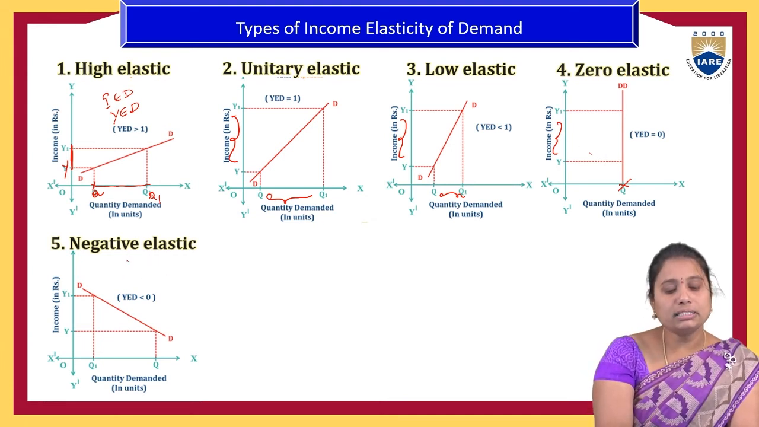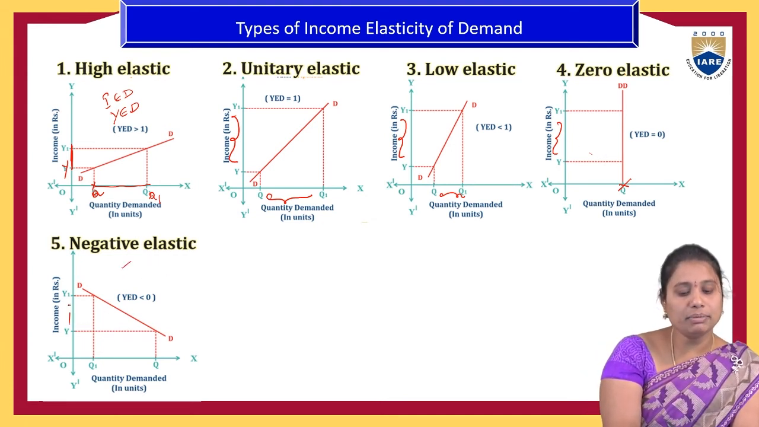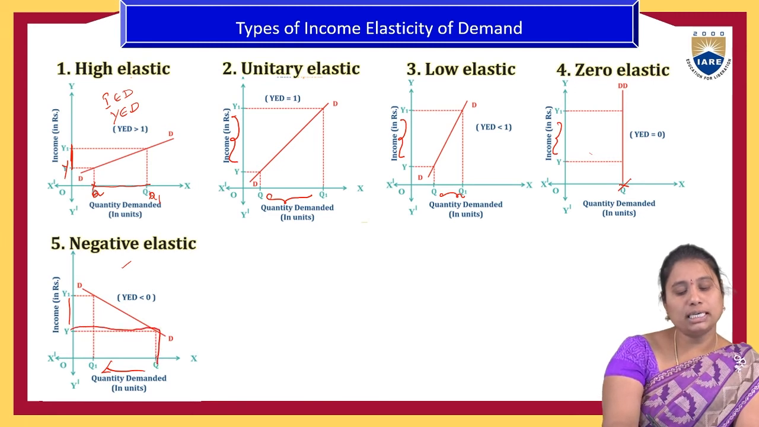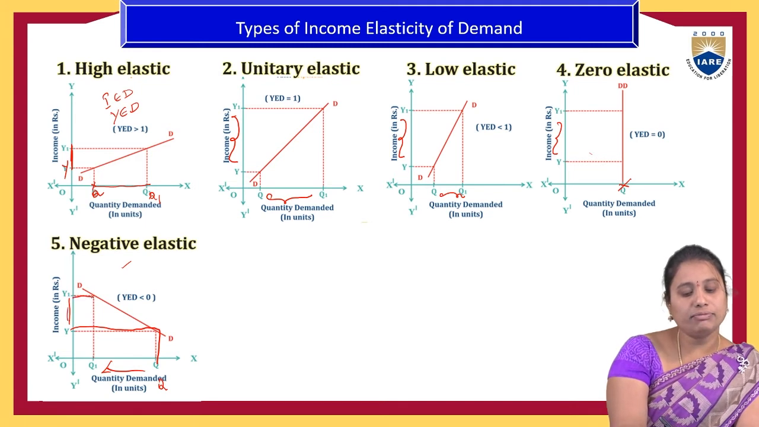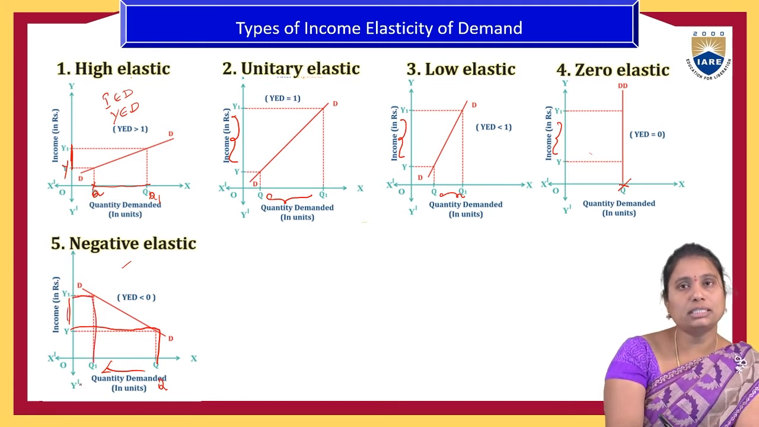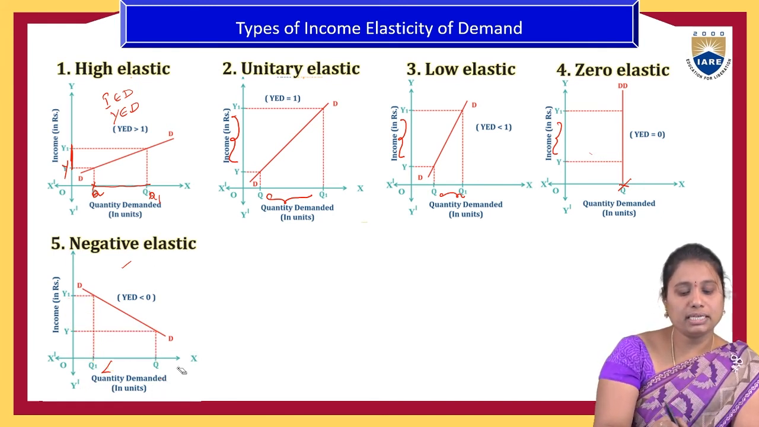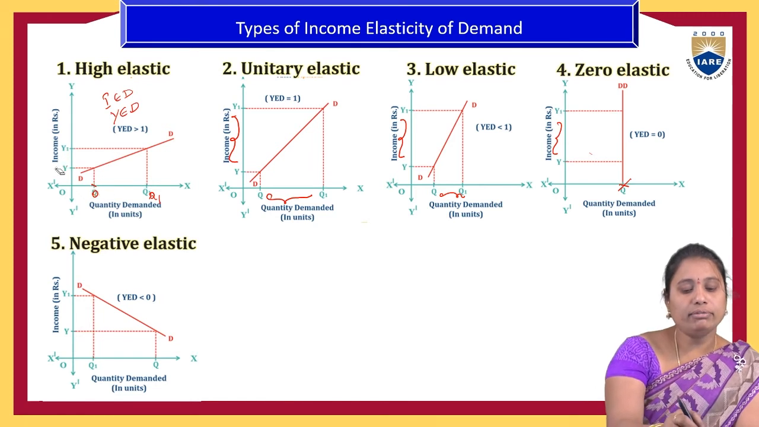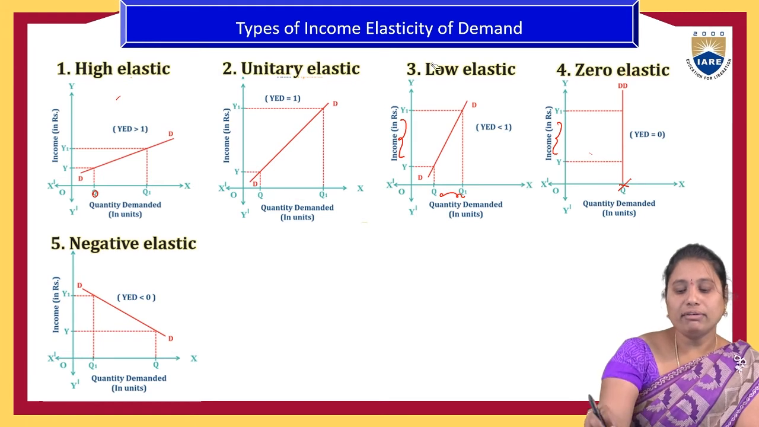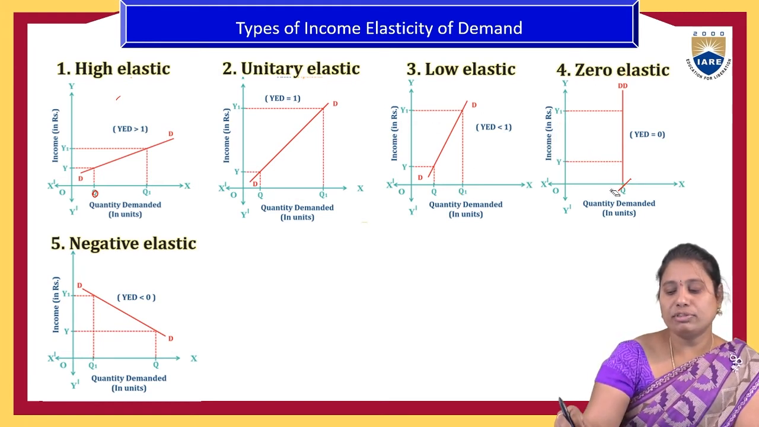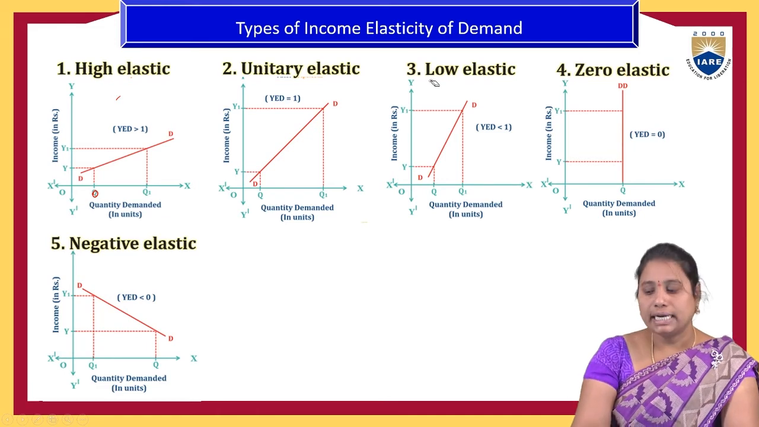And negative elasticity of demand. Generally, if the income increases, the quantity demanded has to increase, but instead it decreases. At income Y1 people were purchasing Q quantity, and if their income increases, people reduce their consumption, as we have observed in the case of inferior goods. So that elasticity of demand is called negative income elasticity of demand. Those are the five types of income elasticity of demand.